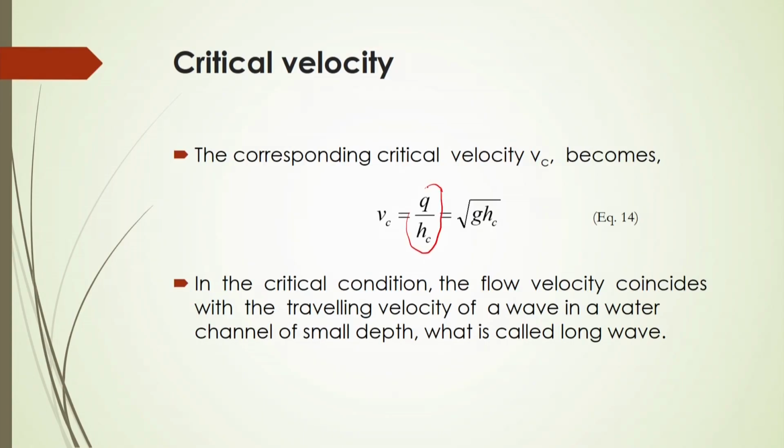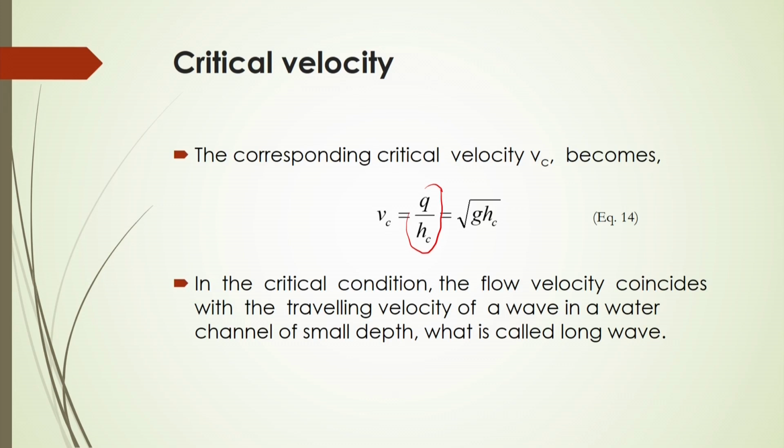Now, you have to calculate what should be the critical velocity at this minimum energy required for the optimum condition of the channel. So, the corresponding critical velocity u c or V c, you can say, will be equal to Q by A c. Q is nothing but the discharge per unit width.